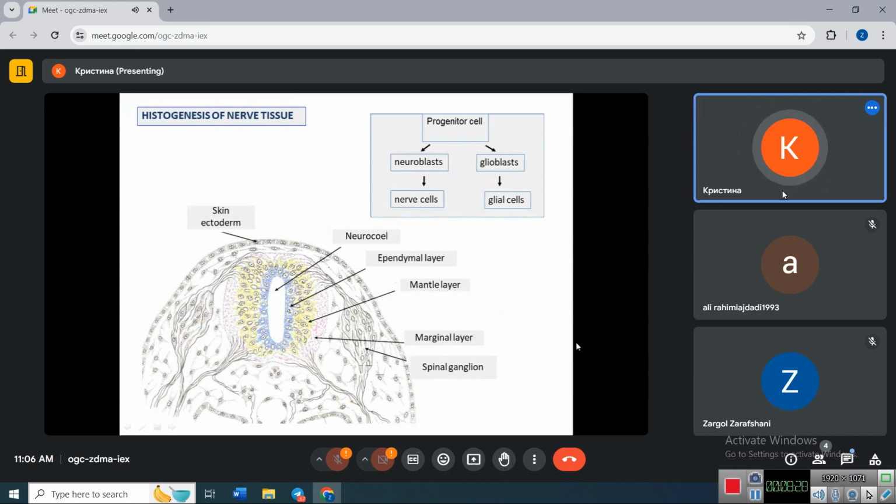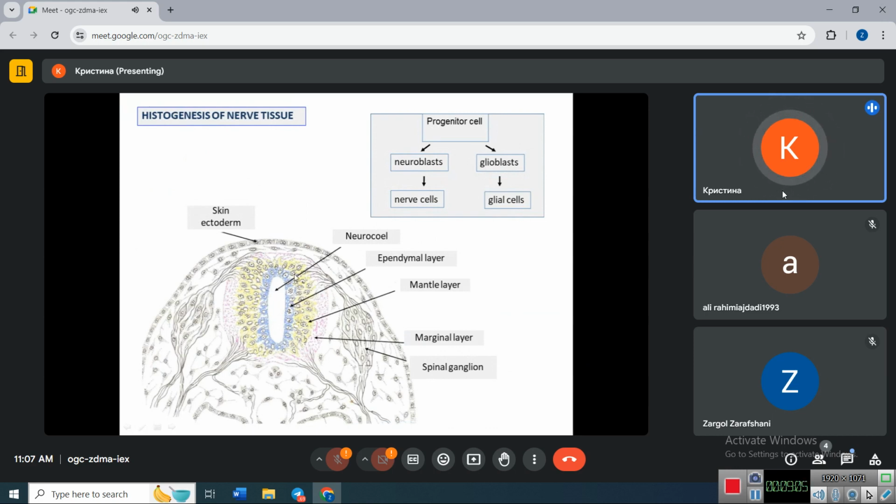Here you can see the processes which take part in the developing neural tube. This is the neural tube. It has three zones, three areas. The innermost zone, the layer of cells which surround the cavity, which is called neurocele. This layer of cells is called ependymal layer. It consists of progenitor stem cells. Here they divide, proliferate, and their daughter cells migrate into second zone.